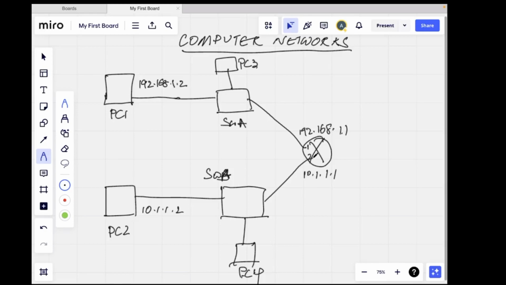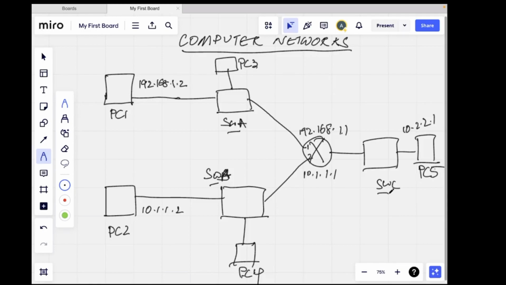So if I want to have one more network, I'll have to add one more switch, switch C, and connect the PC over here, PC5, which is part of finance, and this would be part of, let's say, 10.2.2.1, another network. What is happening over here is, in order for this communication to happen, I'm using 1 switch, 2 switch, 3 switch, and 1 router.